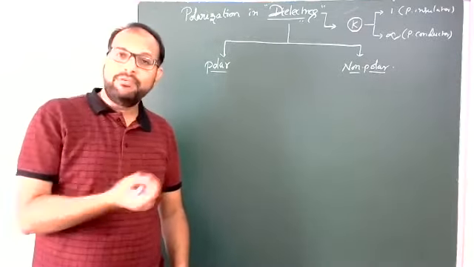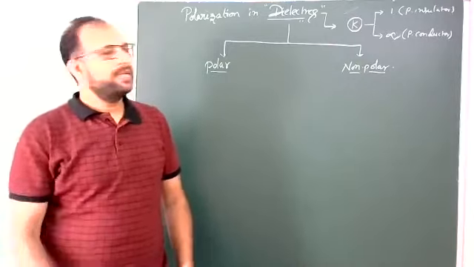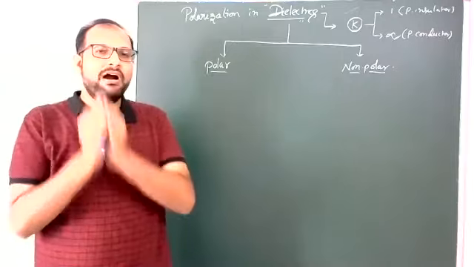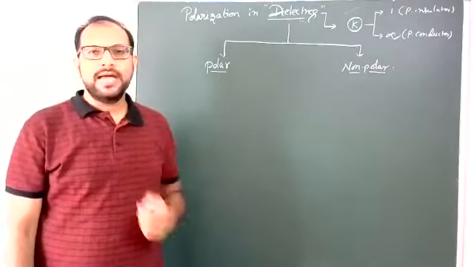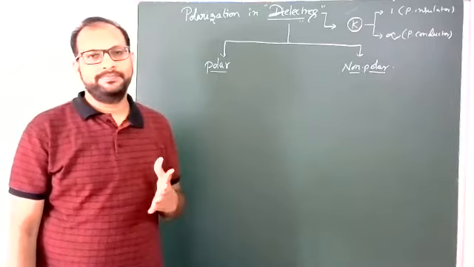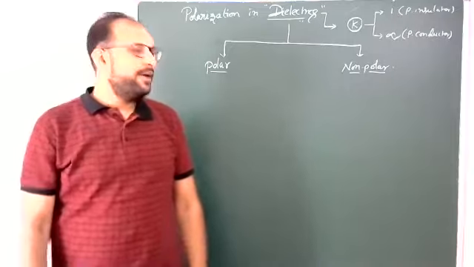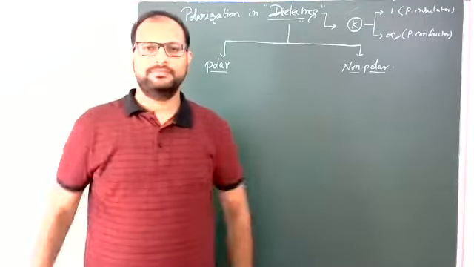A very low value of K means insulation increases. So that is a simple idea of the dielectric constant ranging from 1 to very high: K equal to 1 for a perfect insulator, and infinity for a perfect conductor.